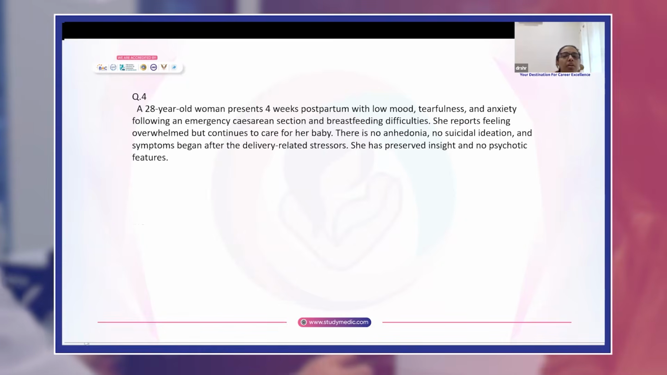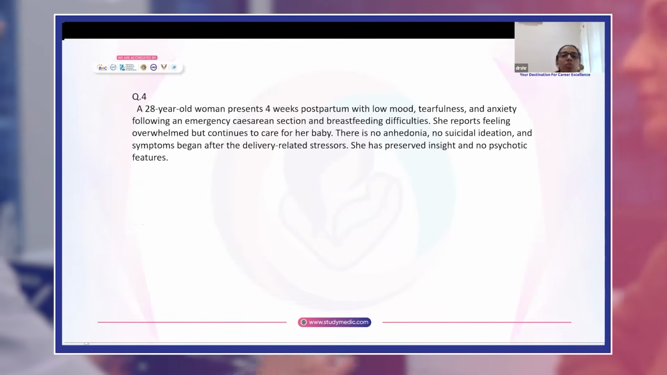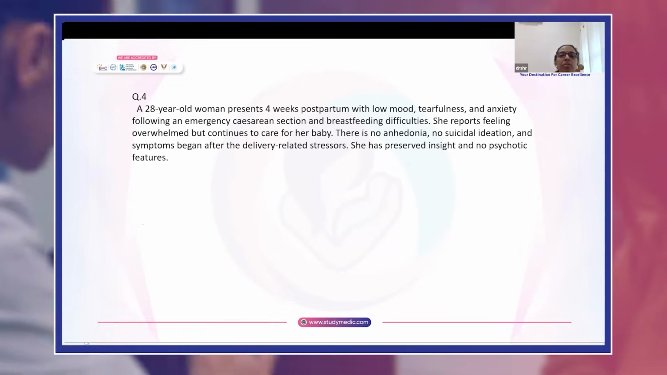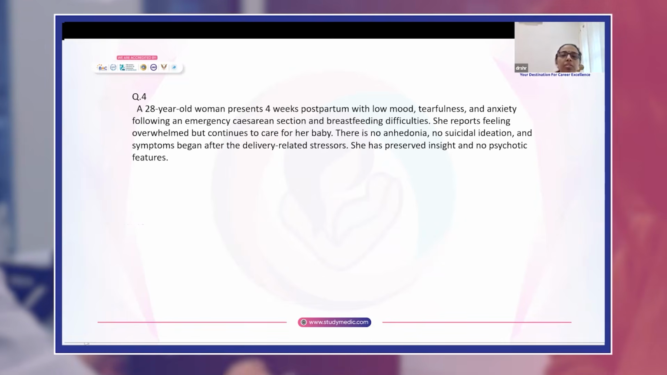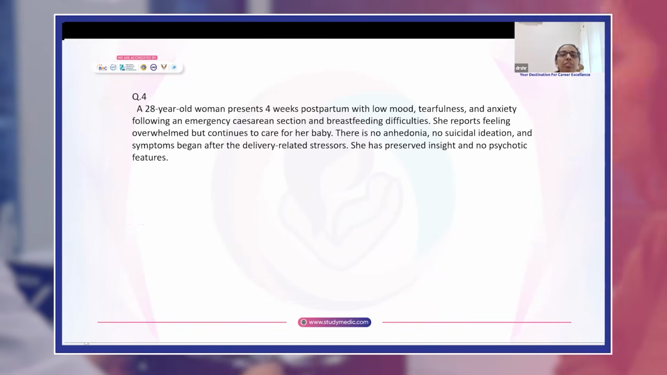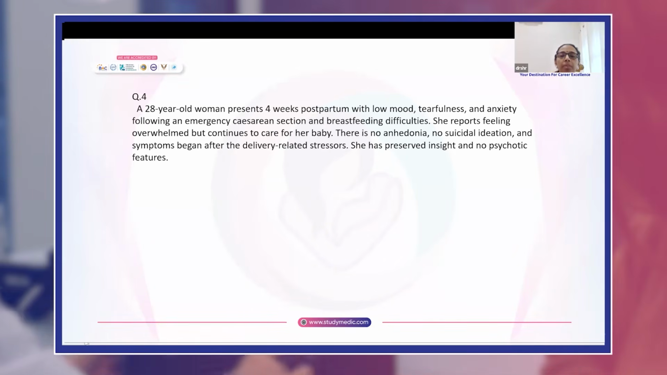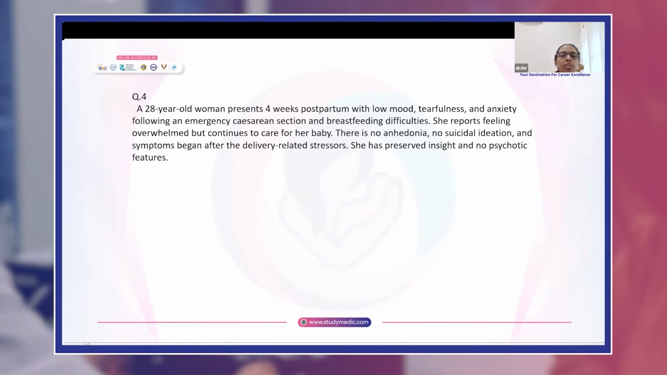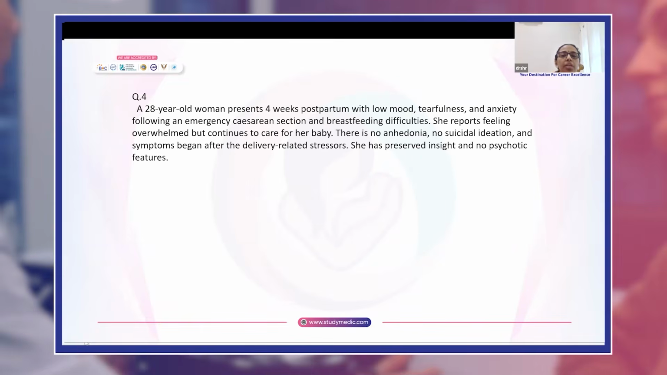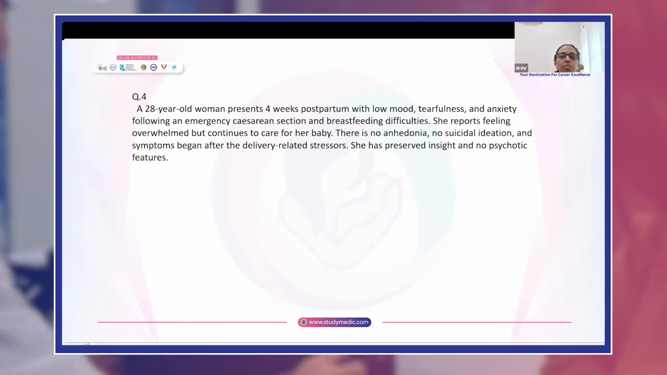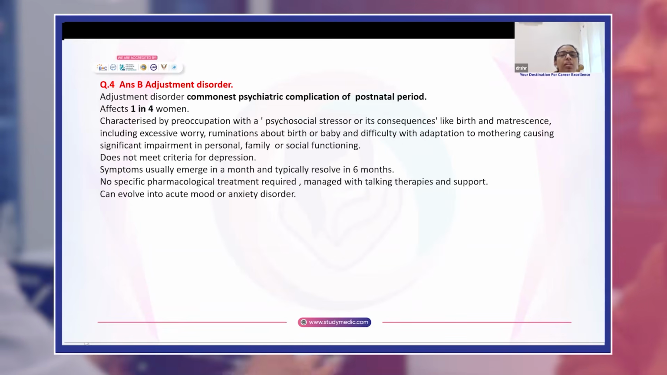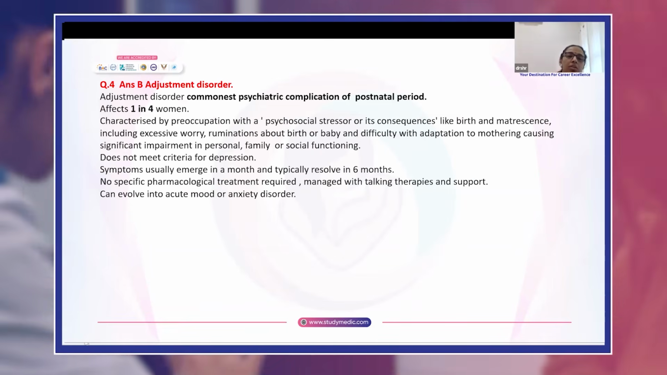Coming to EMQ4, a 28-year-old woman presents 4 weeks postpartum with low mood, tearfulness, anxiety following an emergency cesarean section and breastfeeding difficulties. She reports feeling overwhelmed but continues to care for her baby. There is no anhedonia or suicidal ideation, and symptoms begin after the delivery related stresses. She has preserved insight and no psychotic features. Answer is B, adjustment disorder.